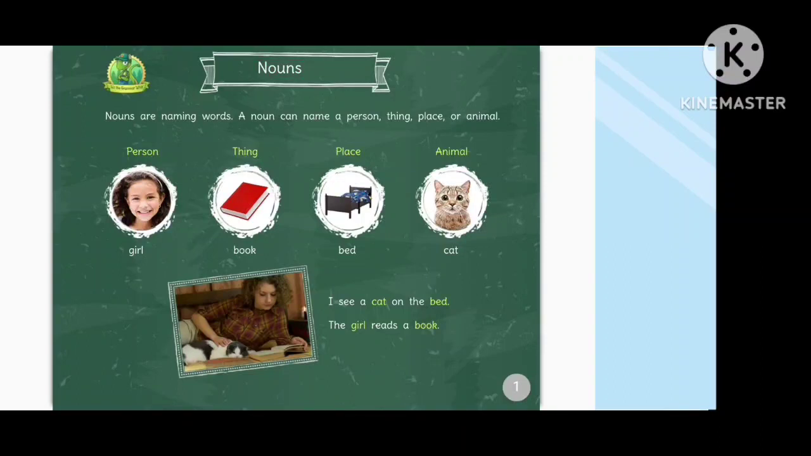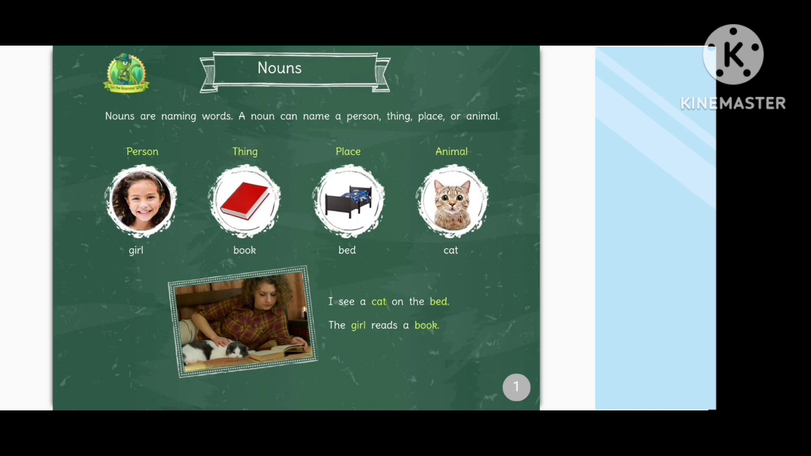Nouns. Nouns are naming words. A noun can name a person, thing, place, or animal. Person, girl, thing,